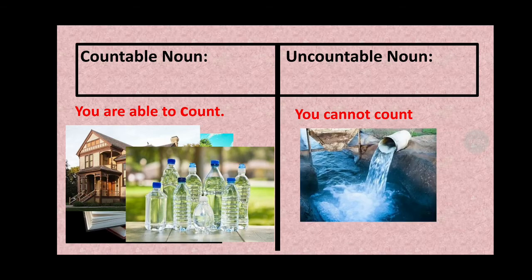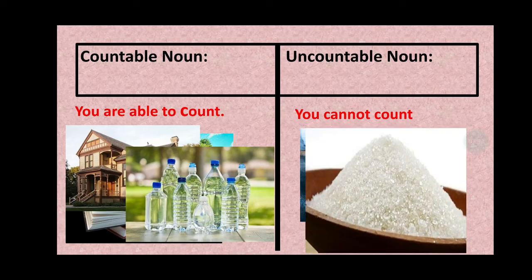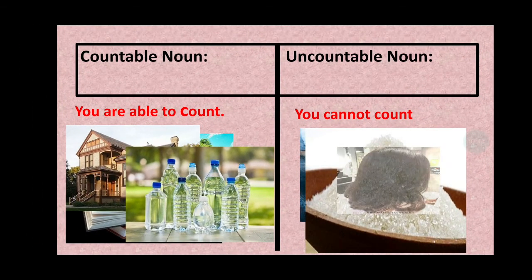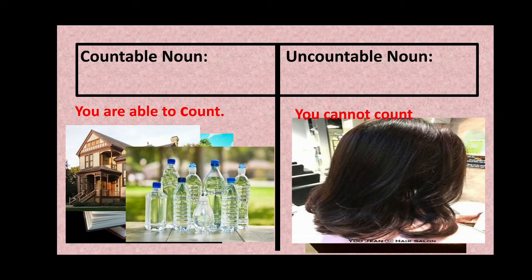But water, can you count water? No. So water is an uncountable noun. Sugar, uncountable noun. Hair, uncountable noun. Whenever I teach this to small children, they come and ask me, ma'am, I can count rice, I can count sugar. Listen to me very carefully. Here we are not talking about 1, 2, 3, 4 counting. Yes, rice we can count in this way, 1, 2, 3, 4.